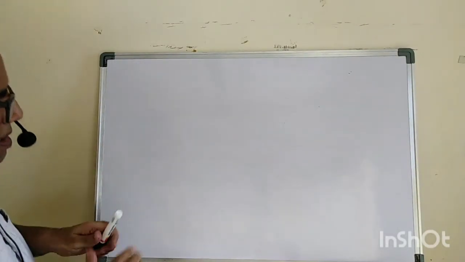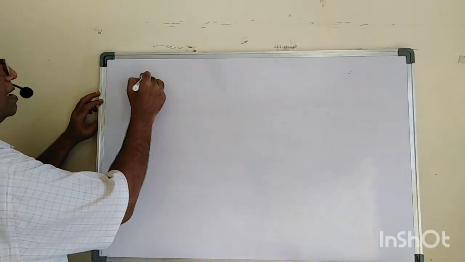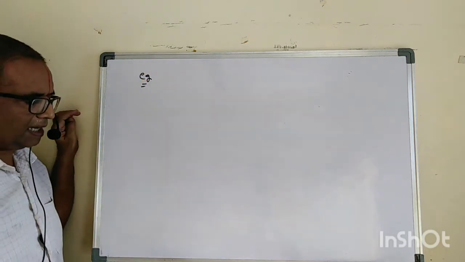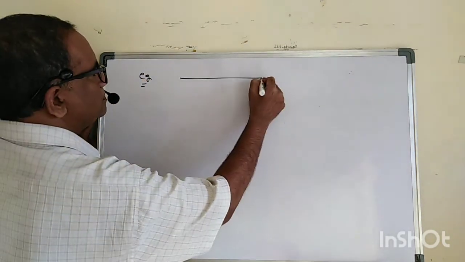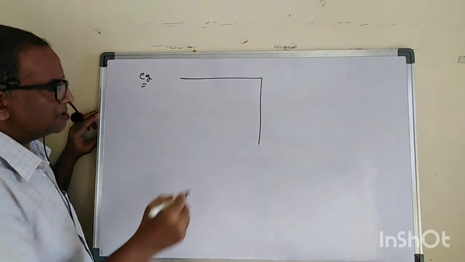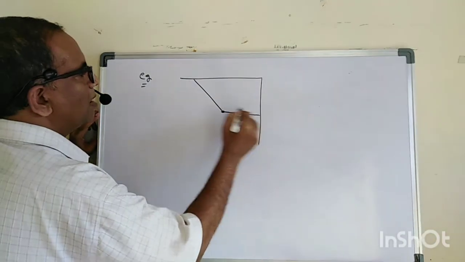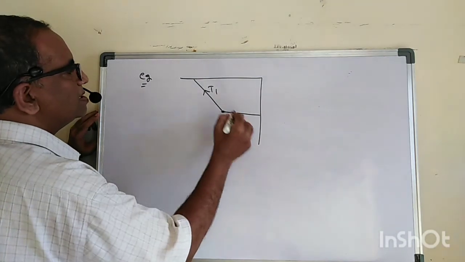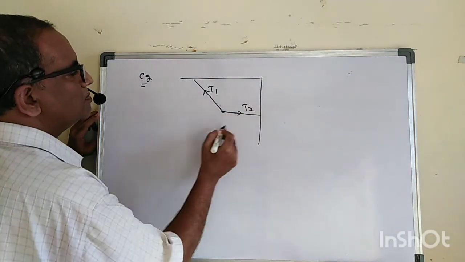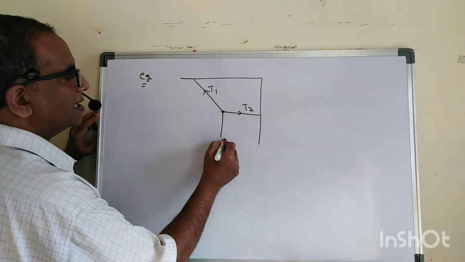Okay, let us see one example here. Let us say this is there like this. Now they have given one problem like this. Let's say this is T1, this is T2, and here they hang some weight.